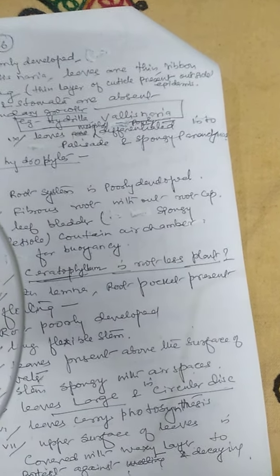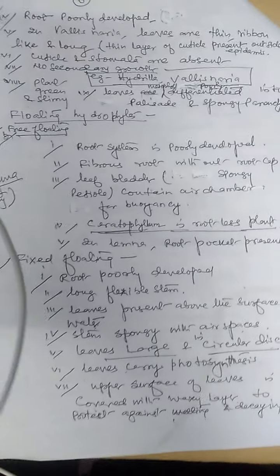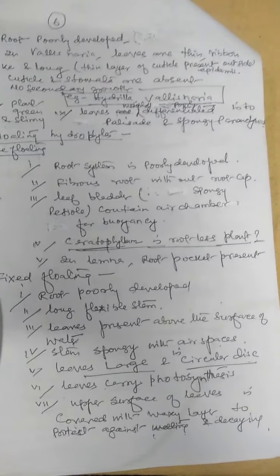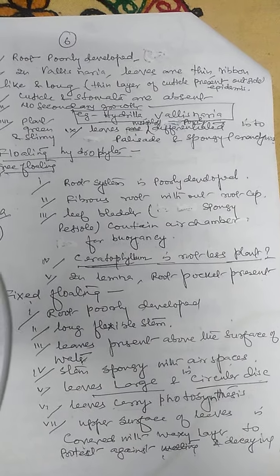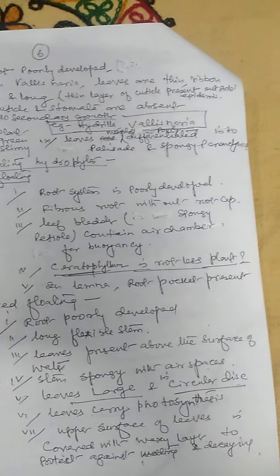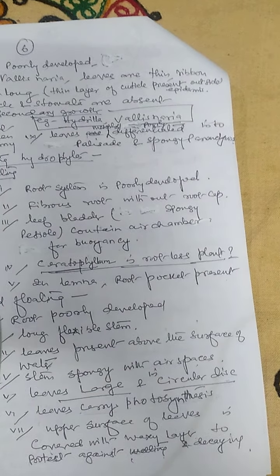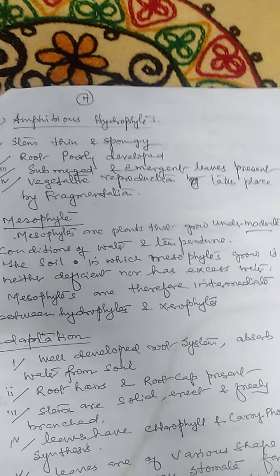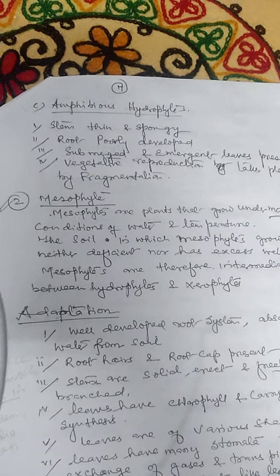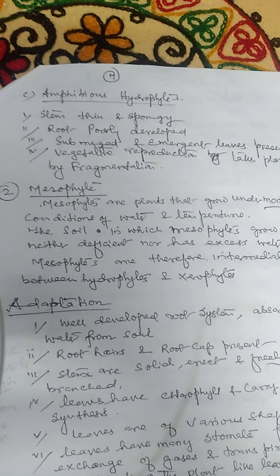Here is another important point: the presence of aerenchyma, which is also simply known as the air cavity, in the fixed floating. Aerenchyma is an important character of the hydrophyte, and the next day we will discuss the mesophyte and the